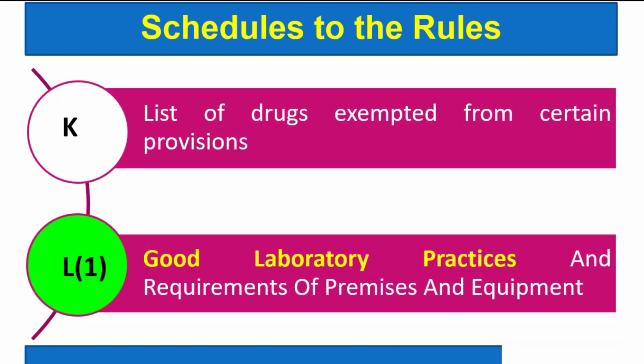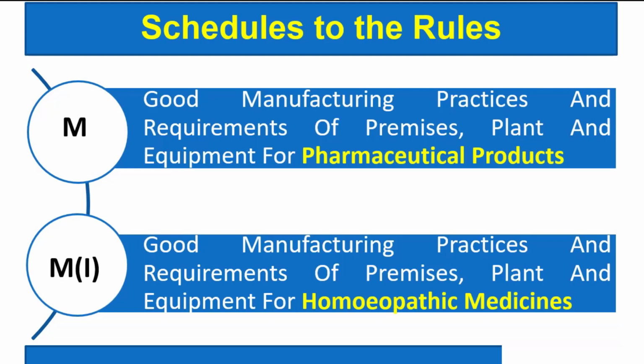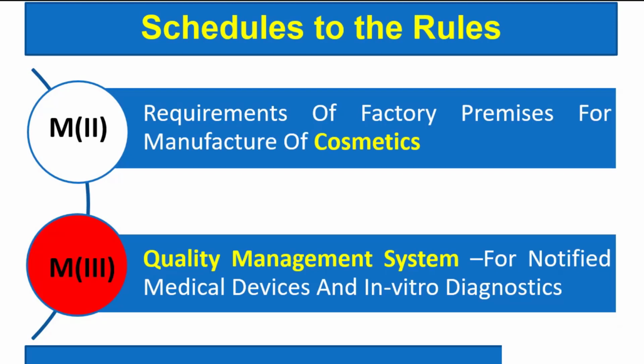Schedule L1 is for good laboratory practices and requirements of premises and equipment. Schedule M is for GMP, that is good manufacturing practices for pharmaceutical products, while Schedule M1 is GMP for homeopathic medicines. Schedule M2 is requirement of factory premises for manufacture of cosmetics. So in other words, it's a GMP for cosmetics.